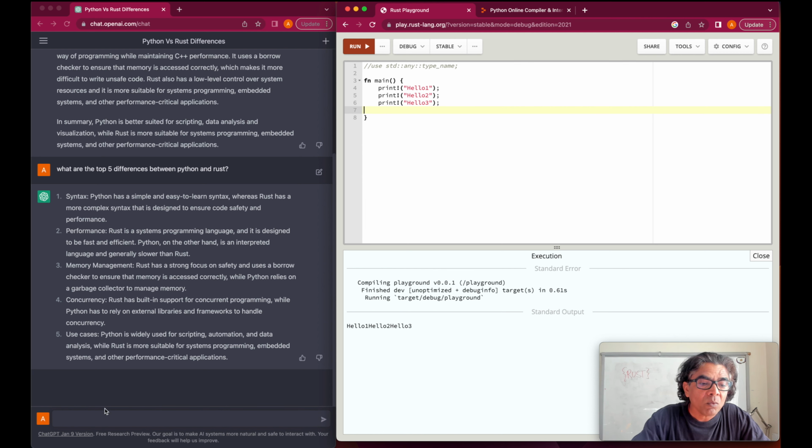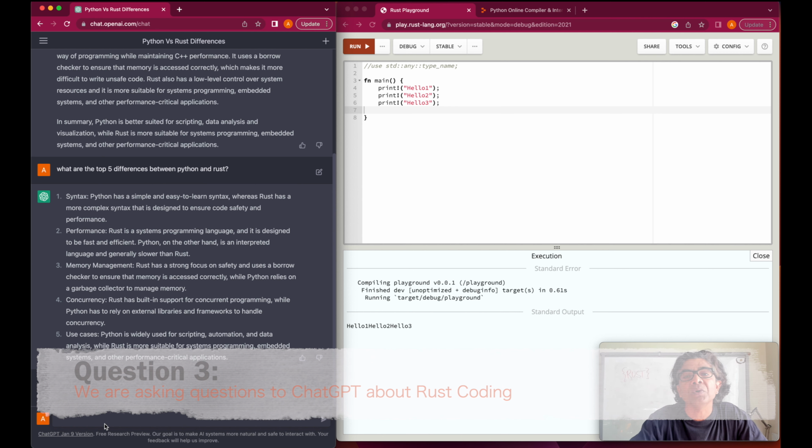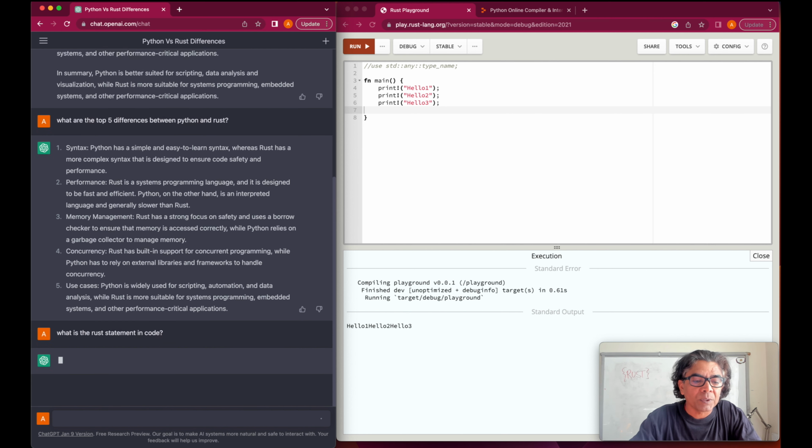Okay, now we will look into Rust as a programmer, because we want to learn Rust as a programming language. So what is the first thing we really need to know? The first thing we want to know is the Rust statement. So what is a Rust statement in code?